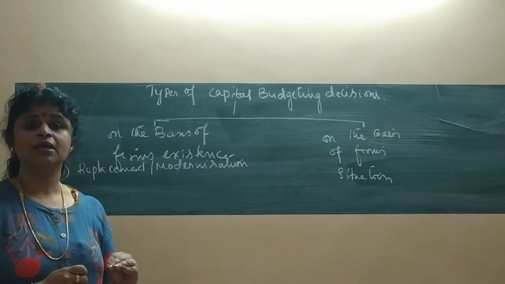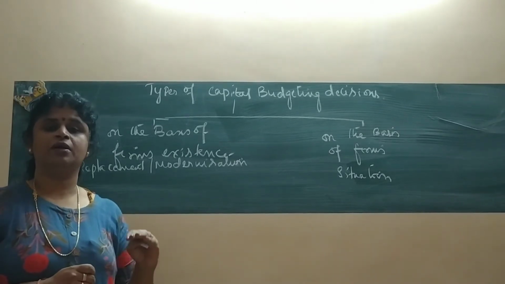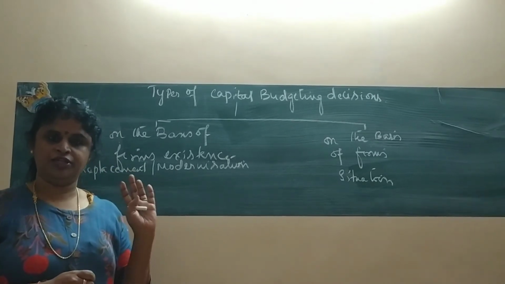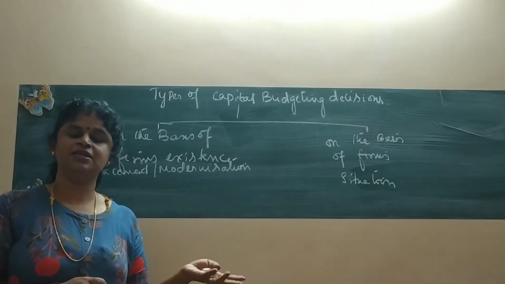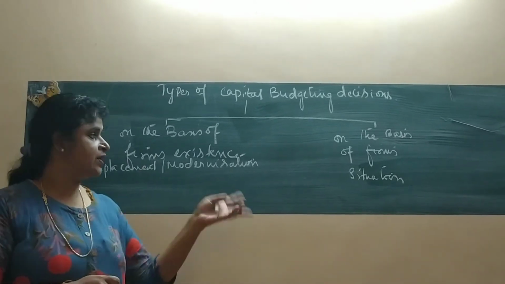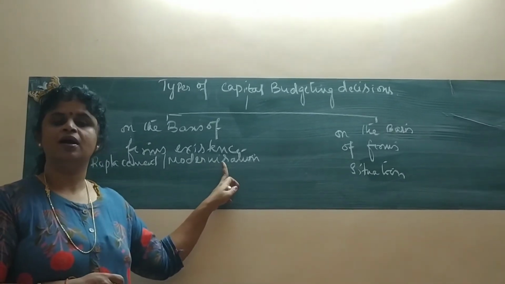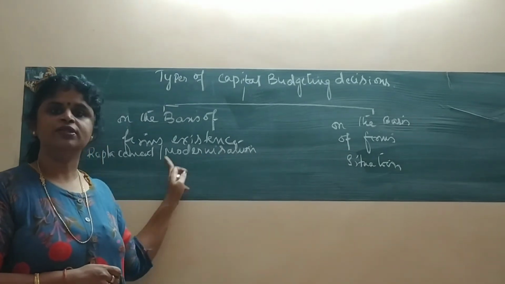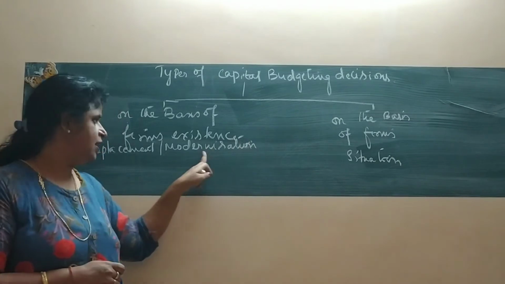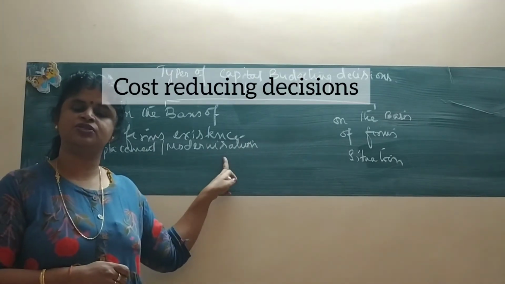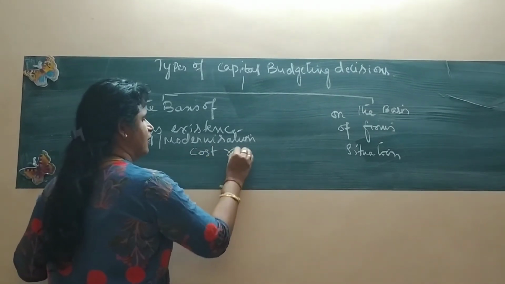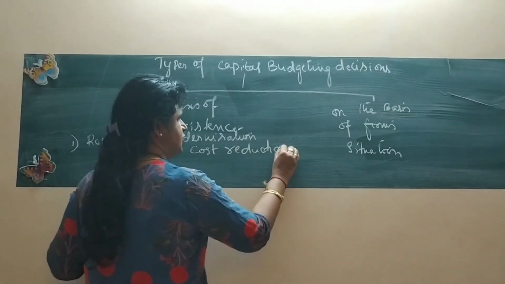So if I am replacing, although the computers in the organization are in a very, very nice condition, still I am replacing those computers because I am updating myself. Those decisions taken are called as modernization decision. Both these decisions are called as cost reducing decisions. So let me repeat, replacement and modernization decisions are otherwise called as cost reduction decisions.